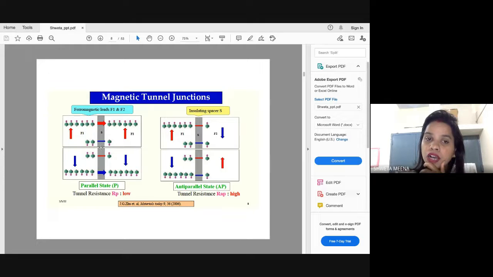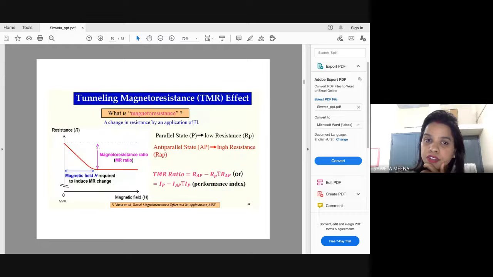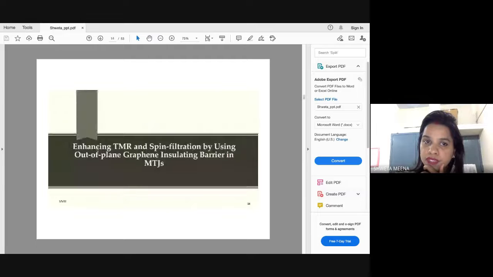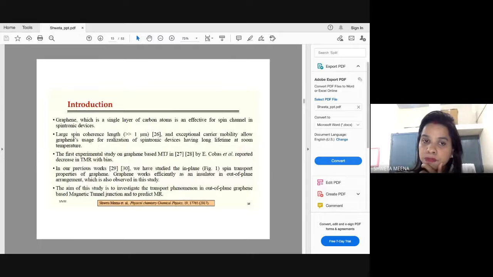The spin coherence length of graphene is in micrometers. That means it can hold the spin up to these lengths, and the spacers we are synthesizing are in nanometer scale. So graphene is very widely used as a spacer material for this reason.